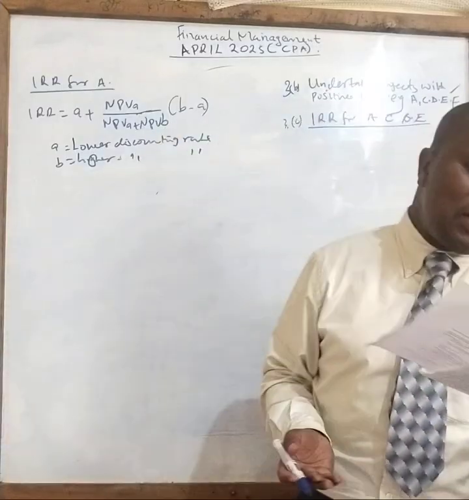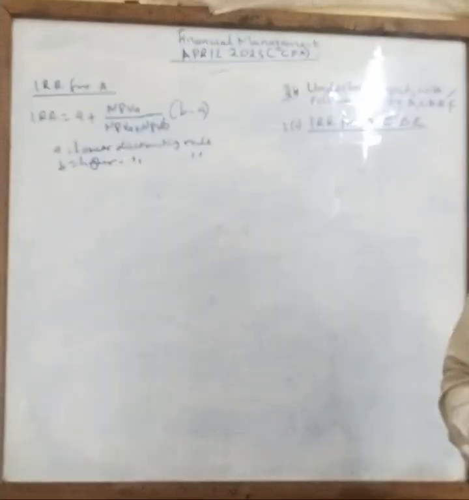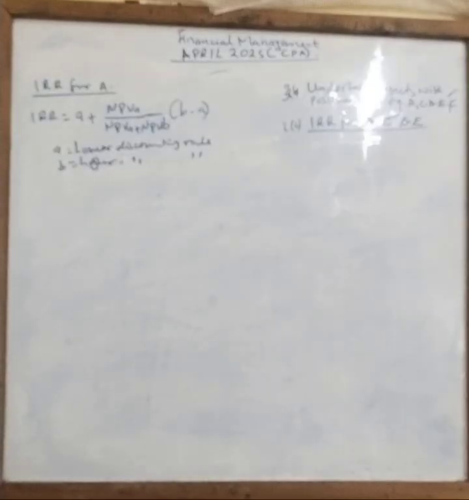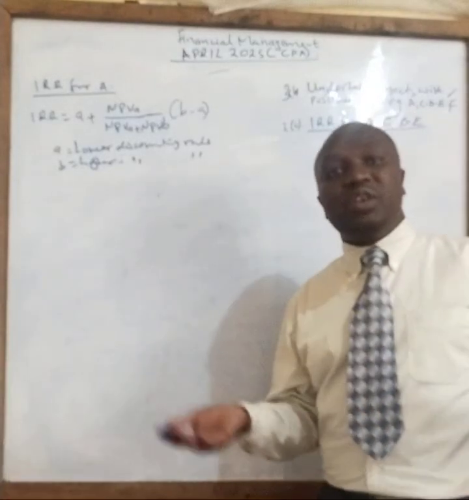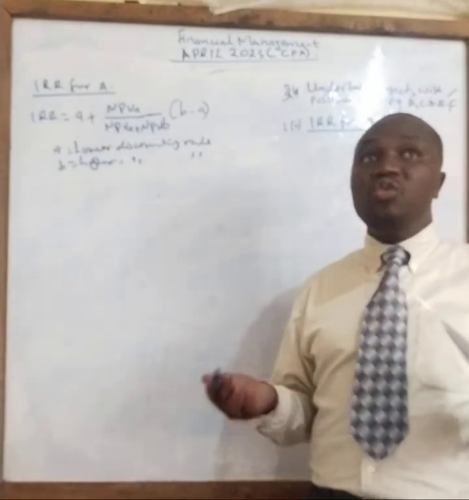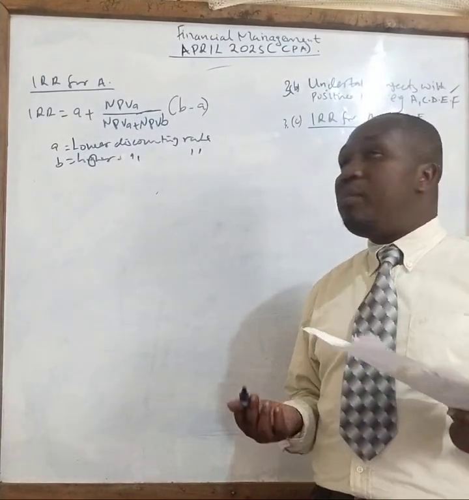For example, in this case, the IRR given there is 12%, so we just double that to give us the new rate, which will be 24%.